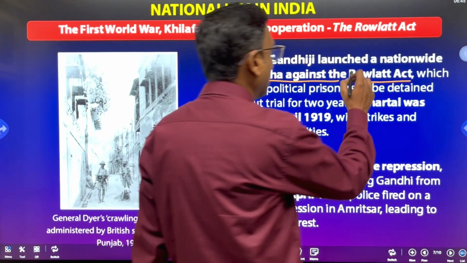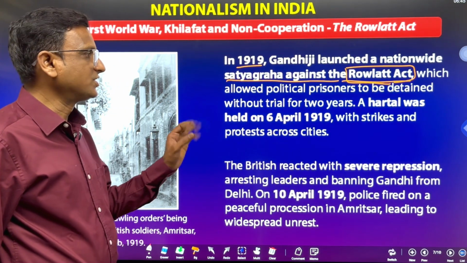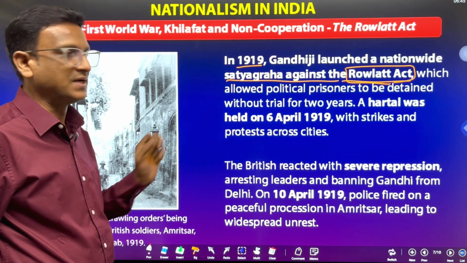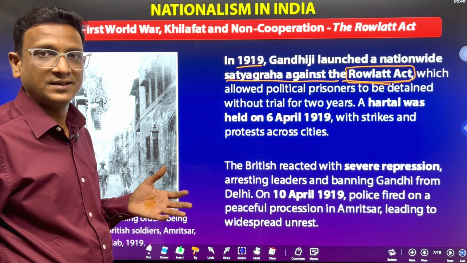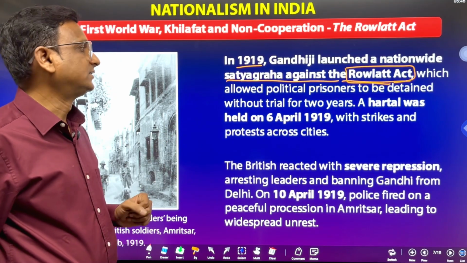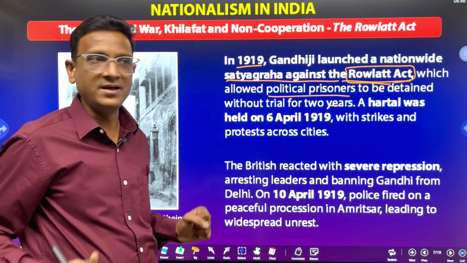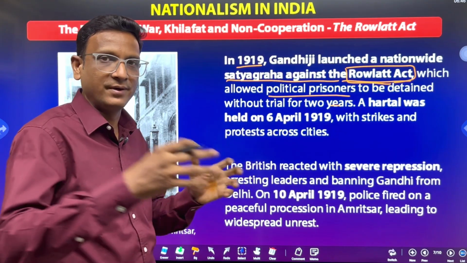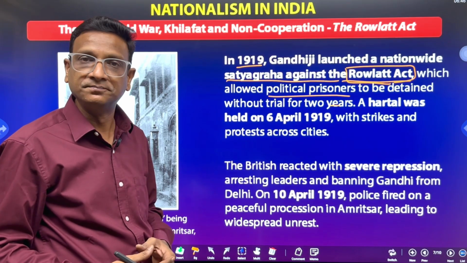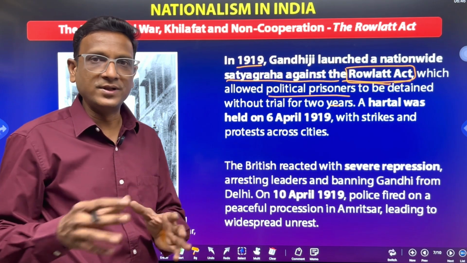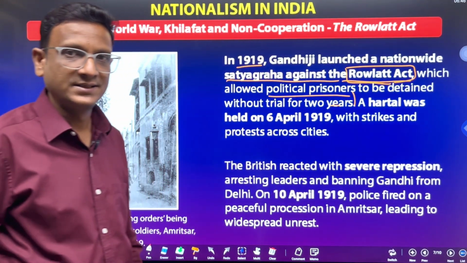So what is this Rowlatt Act? It is a brutal act. It is not a just act. There is a lot of injustice, partiality, bias in that act which favored the Britishers against the Indian freedom fighters. According to this law, political prisoners could be detained for 2 years. Any political leader fighting for the country can be taken by the police and kept in jail for 2 years without any trial, without being taken to court for arguments. They can directly put people in jail for 2 years. So that is the Rowlatt Act.